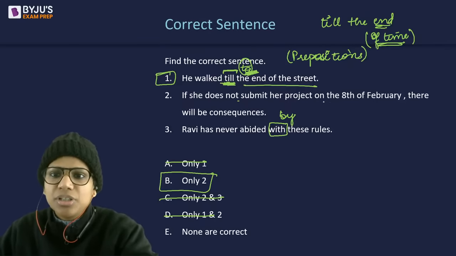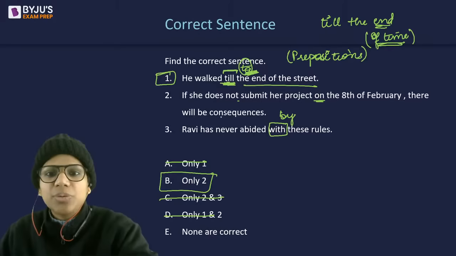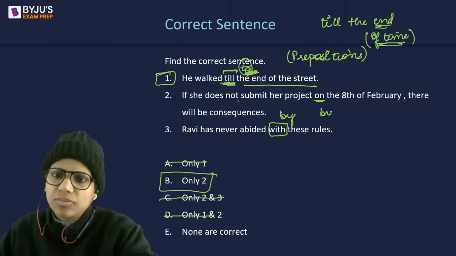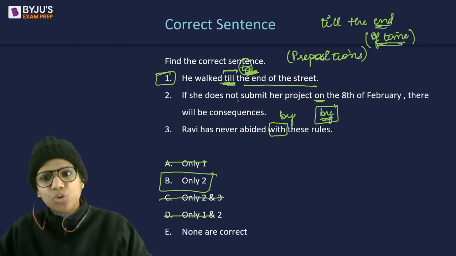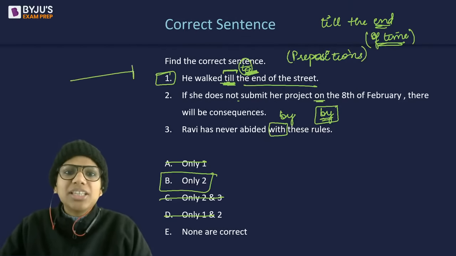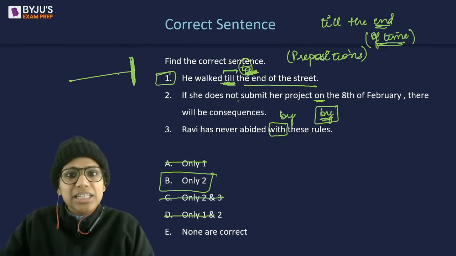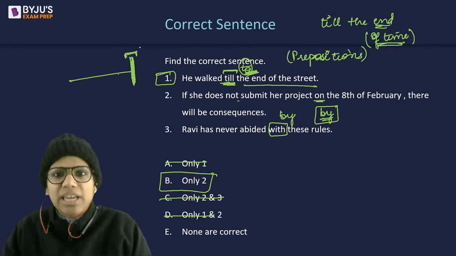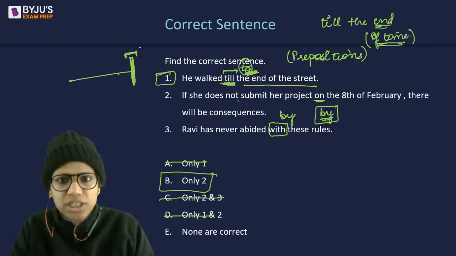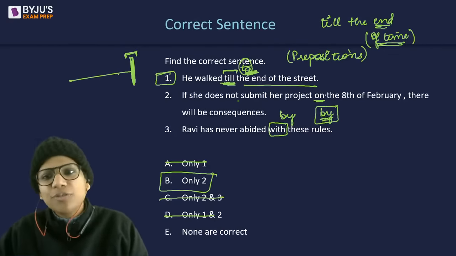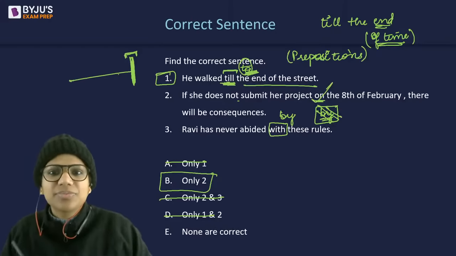If she does not submit her project on that date, there will be consequences. Why does it have to be by? Maybe she is supposed to submit it on that day only and not before that. So by is used to indicate the upper limit, right? She should either submit it before it or at least by that date. However, it's quite possible that is the very date she's supposed to submit it on, and if she does not submit it on that day, then there will be consequences. So on is perfectly fine here. No problem there.